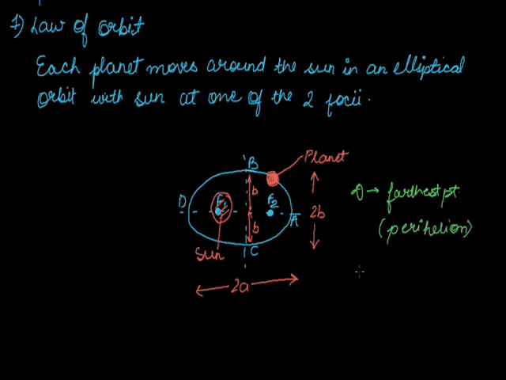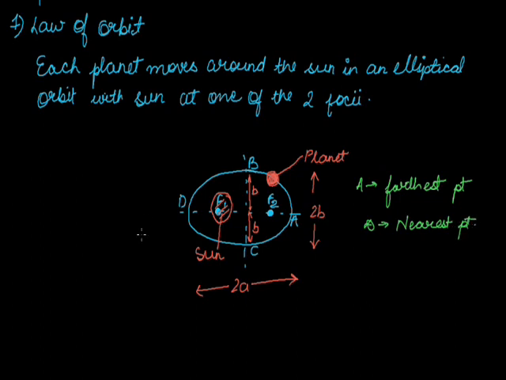And if the sun is at focus 1, the point A is the farthest point, which we call aphelion. So point A is the furthest point, and point D is the nearest or the closest point.